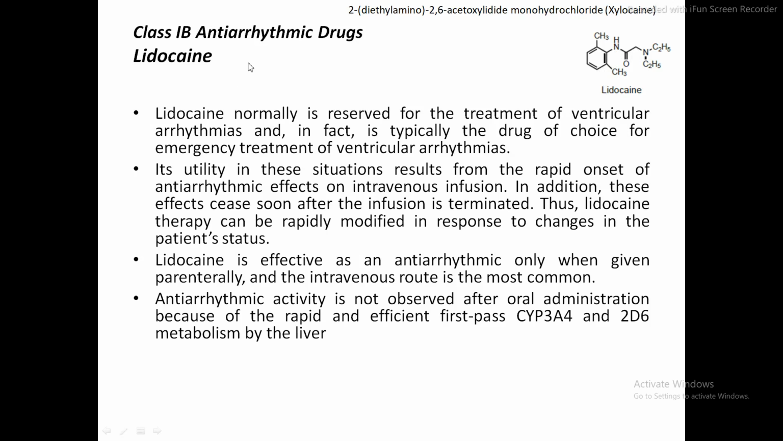So lidocaine. As discussed, lidocaine is what? Lidocaine is a local anesthetic agent. It is one of the most promising local anesthetic agents. But this drug can also be used as an antiarrhythmic agent. So for the nomenclature, carbon number 1, carbon number 2. Okay, carbon number 1, carbon number 2.